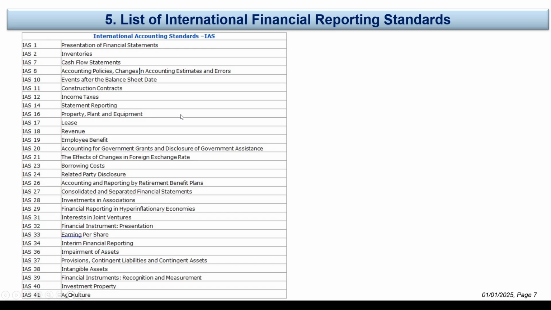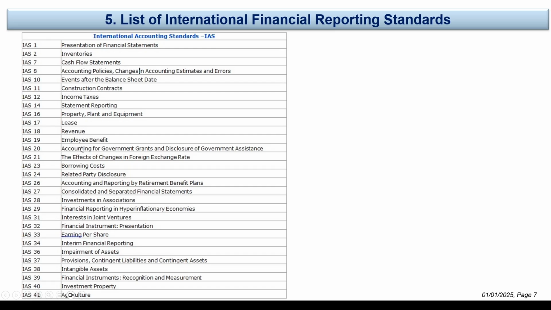IAS 16, property, plant and equipment. What is fixed property, plant and equipment? What are the depreciation methods allowed and the different valuations for the fixed asset? IAS 17, lease. This is also replaced by IFRS 16. Revenue recognition. This is also replaced by IFRS 15.